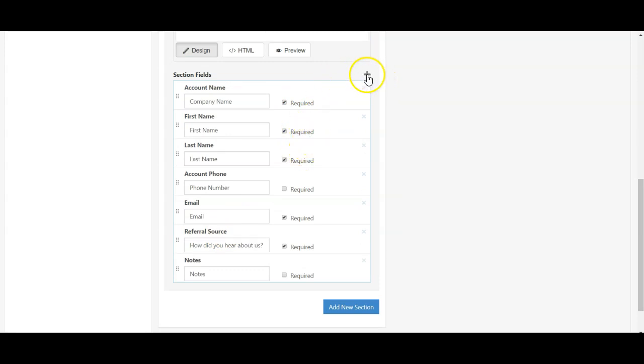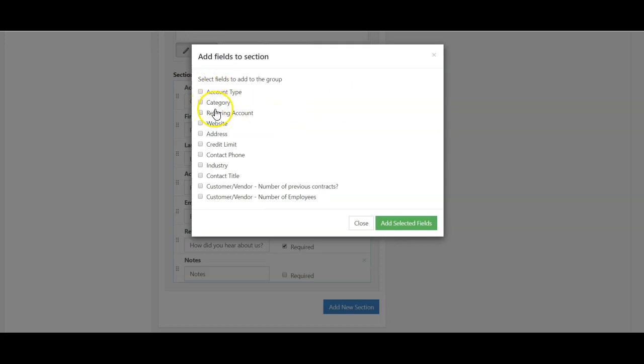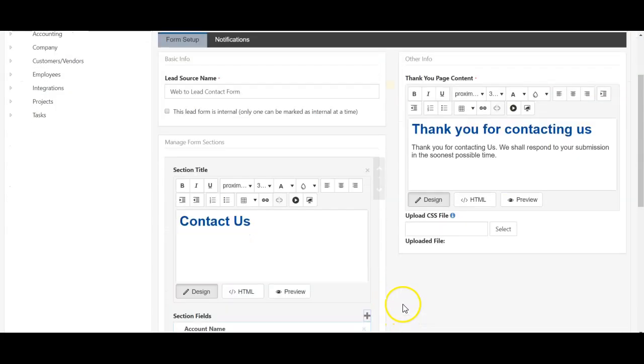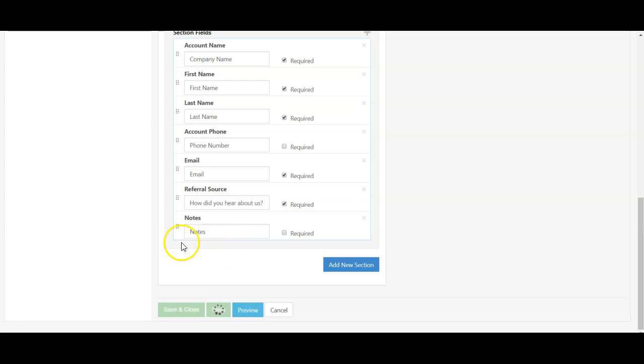To add additional fields, I would just click this plus right here, and I can choose which fields that are saved with my customer profile information I can add to my lead form. I can even add in customer vendor custom fields as well if they've been saved previously. I can create new sections if I want to section them off for a more organized feel on my Contact Us form. Or I can scroll to the top then and edit my thank you page. So this is what they will see when they submit the Contact Us form. So you want to make sure you're thanking them and letting them know we'll contact you soon. Let me go ahead and scroll down and hit save.